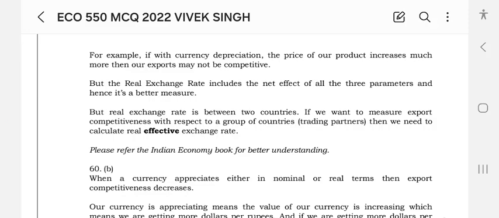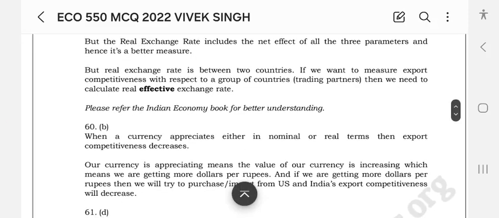If you want to measure the export competitiveness with respect to a group of trading partner countries, then we need to calculate the real effective exchange rate.